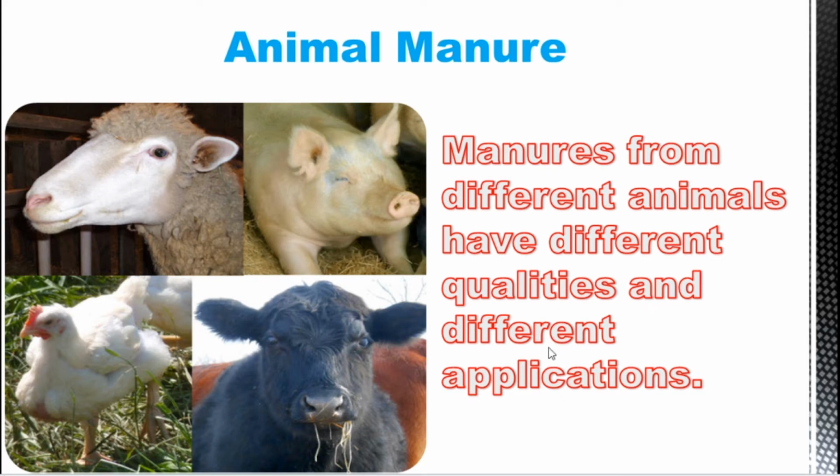And also different applications. Some of the plants need a certain type of nutrients. Because this waste has different qualities and contents, it will support the plants differently. So the applications are also different. It means that it will support different types of plants.